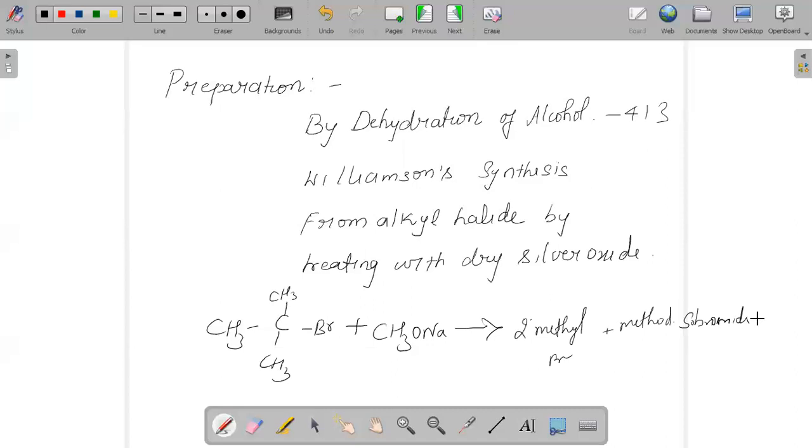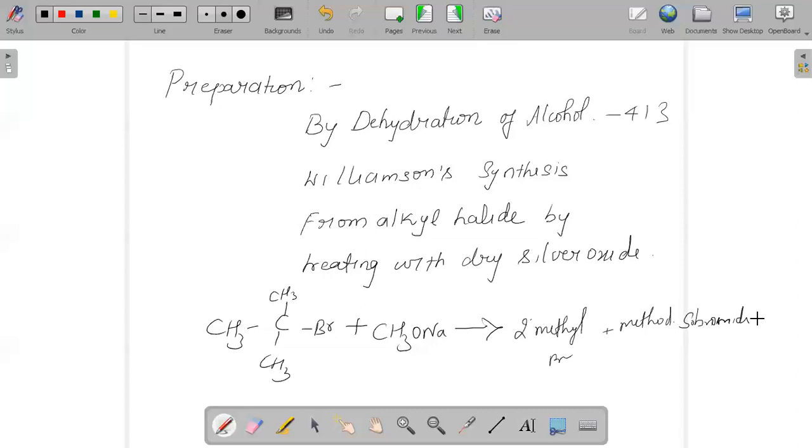If a secondary or tertiary ether has to be formed, then the RX should be primary. So sodium tertiary butoxide we can react with methyl bromide in order to get the secondary ether. Secondary or tertiary alkyl halides will give you alkenes instead of the possibility of getting ether.